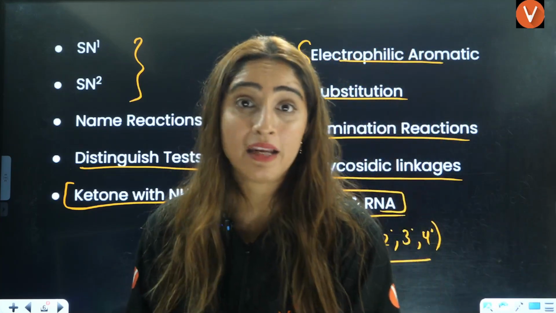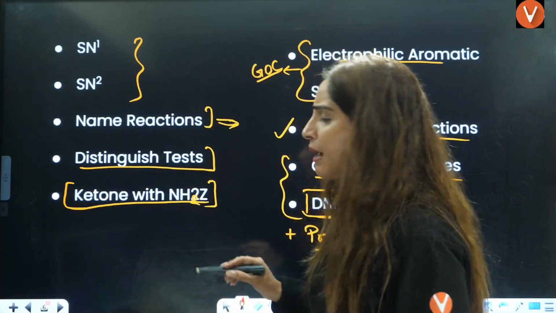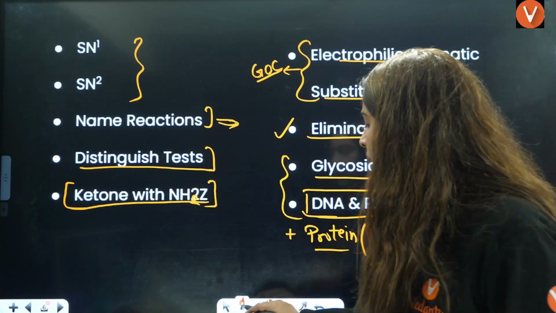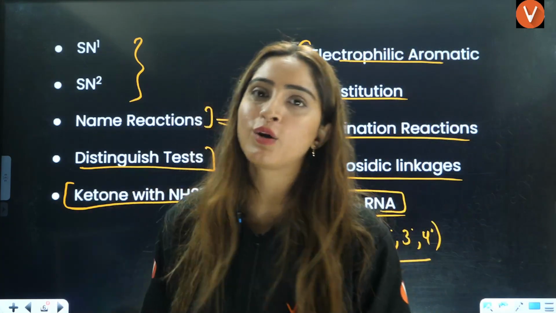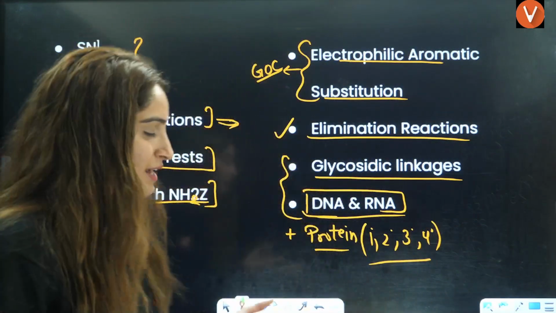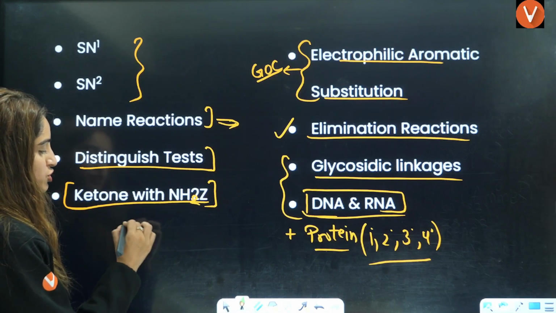Simple means if you have done enough practice, if you have solved the previous year questions. Now, ma'am, what should be a target here? I would suggest you, just going through the topics will not make it to NEET 2025. So what you have to do here, firstly, you have to go through one shots.